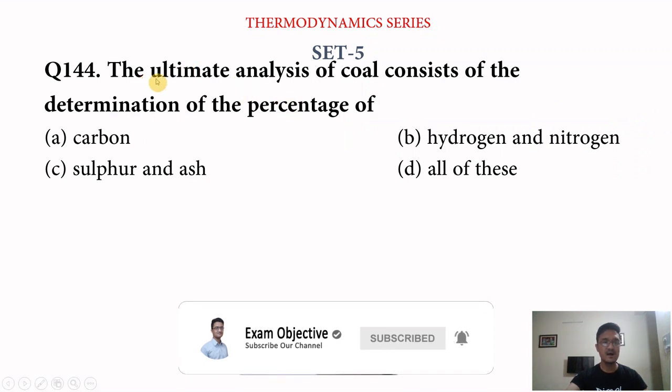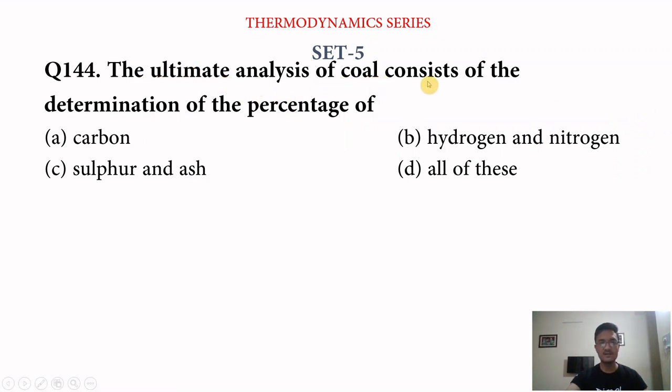Next question, the ultimate analysis of coal consists of the determination of the percentage of option A, carbon, option B, hydrogen and nitrogen, option C, sulfur and ash, option D is all of these. So answer is all of these. The ultimate analysis of coal consists of the determination of the percentage of carbon, hydrogen, nitrogen, sulfur and ash. The answer is D, all of these.